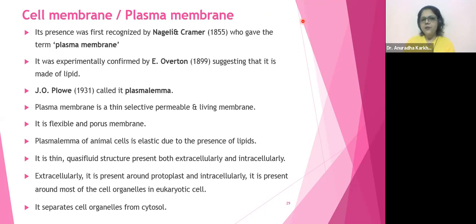Well, cell membrane or plasma membrane, it is like a universal membrane that is present in all of us. Correct? Its presence was first discovered by Nageli and Kramer, who gave the term plasma membrane. So who coined the term plasma membrane is a common question that they ask you. So it's going to be your Nageli and Kramer.